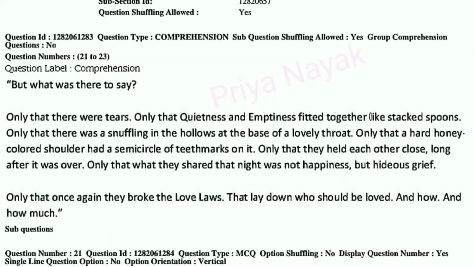Only that there were tears, only that quietness and emptiness fitted together like stacked spoons, only that there was a snuffling in the hollows at the base of a lovely throat, only that a hard honey-colored shoulder had a semicircle of teeth marks on it, only that they held each other close long after it was over, only that what they shared that night was not happiness but hideous grief, only that once again they broke the love laws that lay down who should be loved and how much.